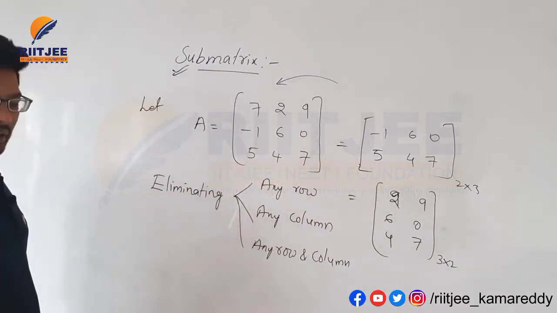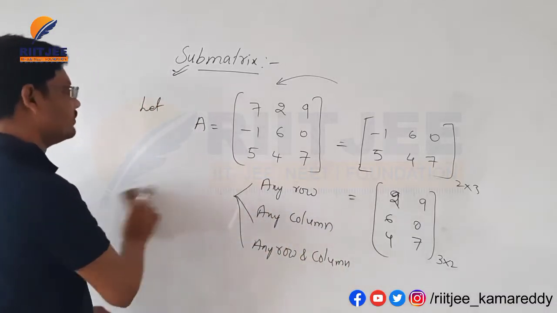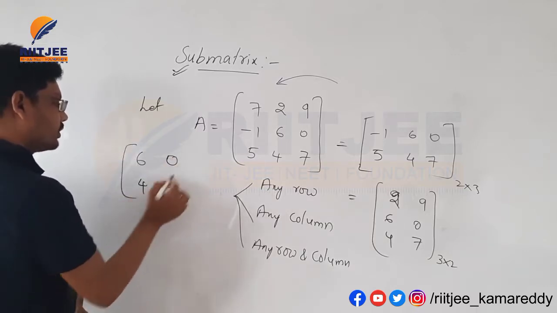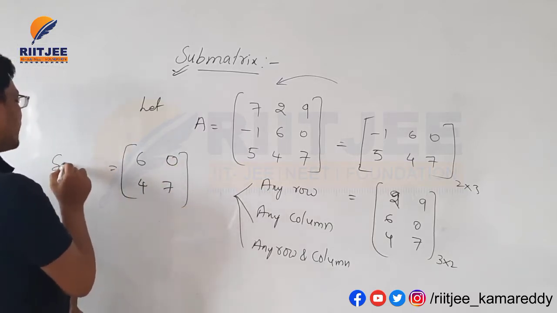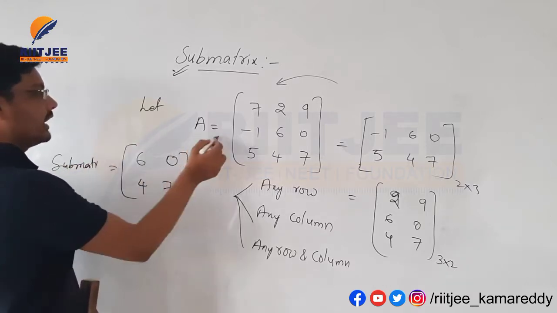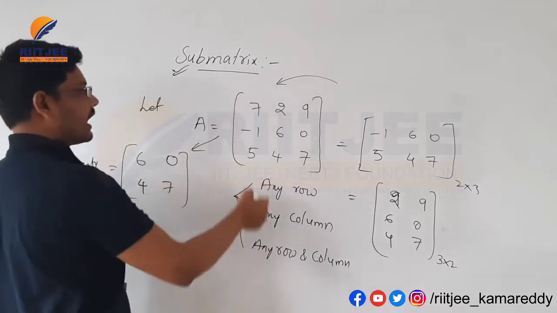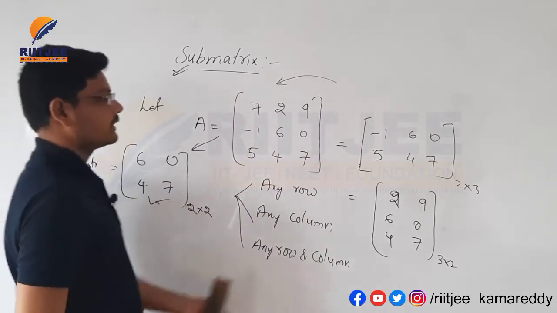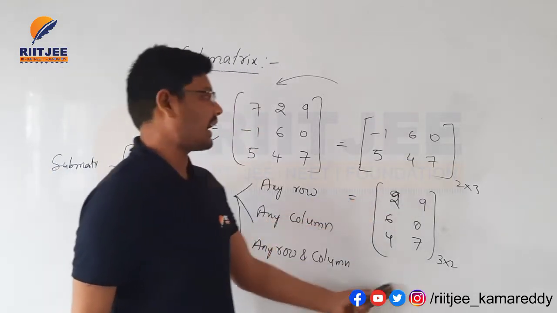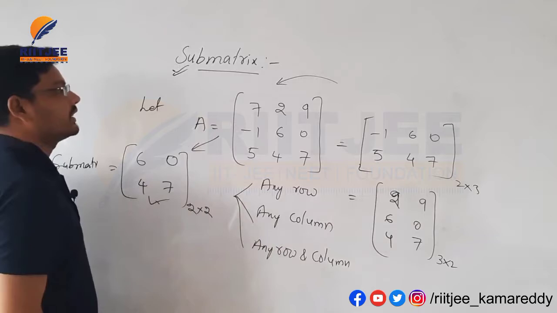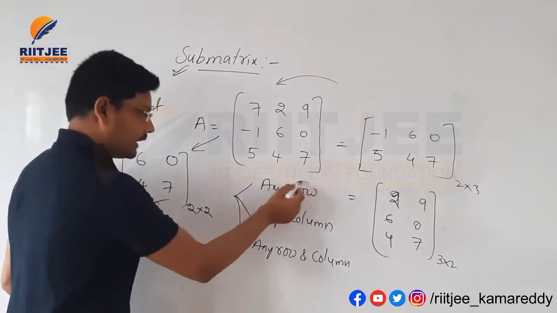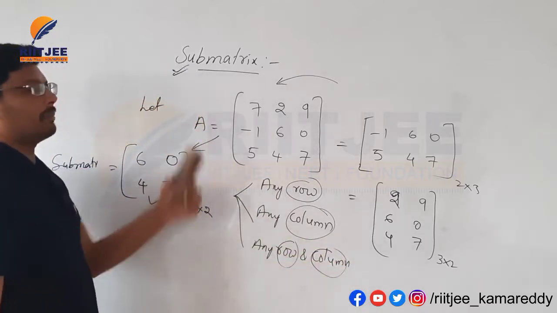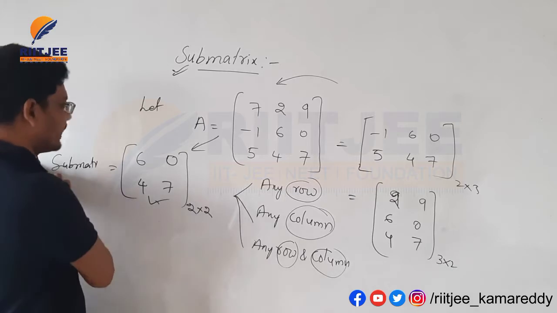Next, I am eliminating one row and one column here. So the answer is 6 0, 4 7. This is a submatrix of A, obtained by eliminating R1 and C1, and it is a matrix of order 2 by 2. This is a square matrix, this is a rectangular matrix, and this is also a rectangular matrix. A submatrix is nothing but what we get by eliminating any row or any column, as well as a row and column. This is all about submatrix, with one example here.